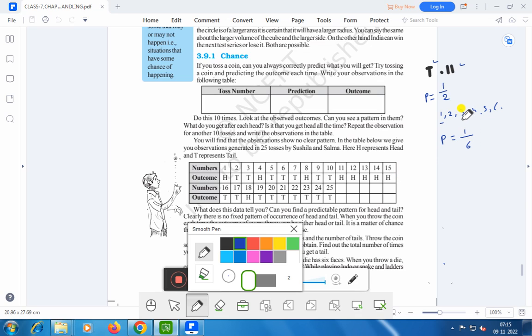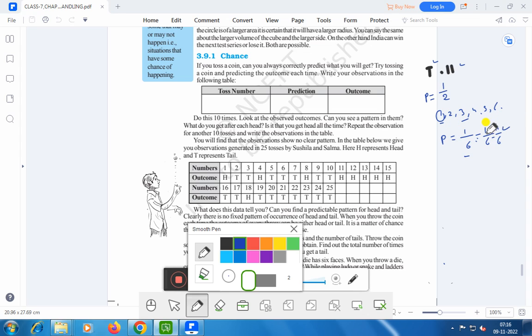The probability of getting 3 is also 1 by 6, getting 4 is also 1 by 6, getting 5 is also 1 by 6, right? Because 1 will come out 1 time out of 6. That is, the probability of getting 1 is 1 by 6, or 2 is 1 by 6, or 3 is 1 by 6. The probability of getting 4 is also 1 by 6, getting 5 is also 1 by 6, and getting 6 is also 1 by 6, right?